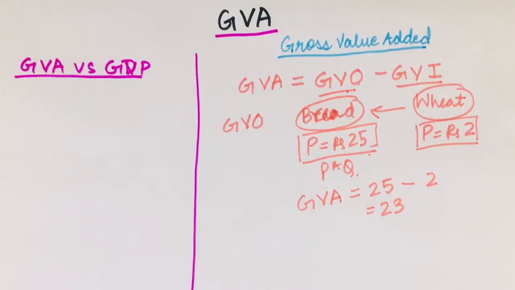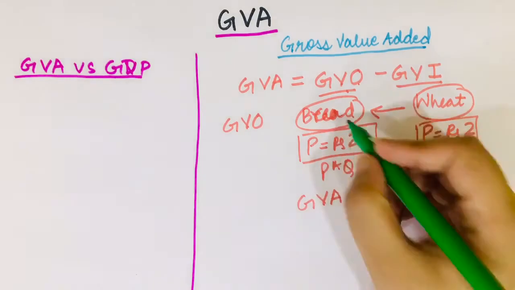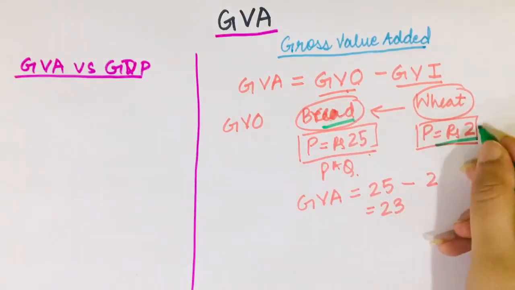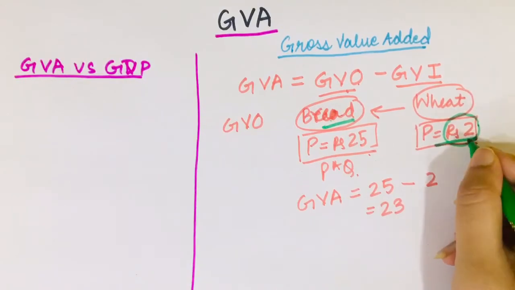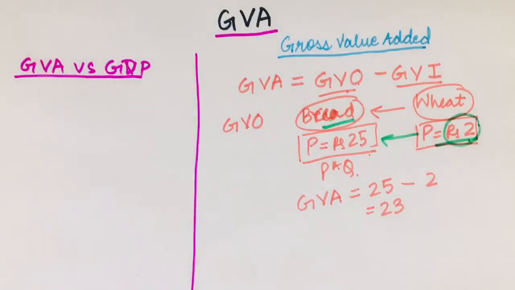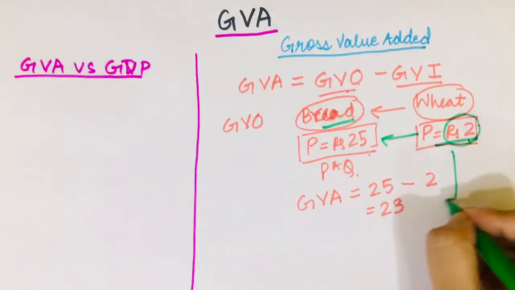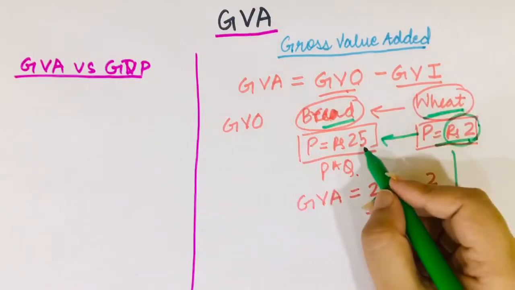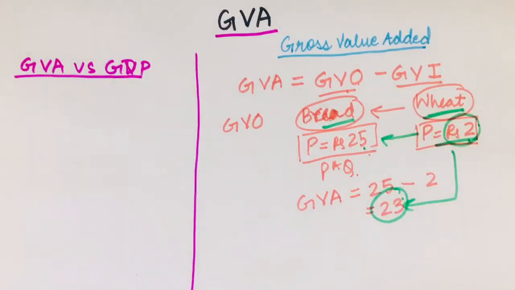So now let's understand this GVA intuitively. When I say GVA, it is basically the value that a producer is adding to an input. So when the producer of bread buys this wheat, he is just buying it for 2 rupees. It means he's adding something to this 2 rupees to make it 25. And how much value addition is he doing? He's adding 23 rupees to this wheat and selling it in the market for 25. So the value addition that a producer is making to a commodity is the gross value added.